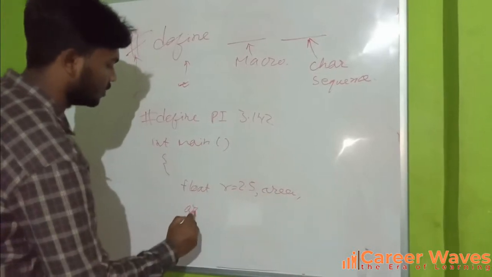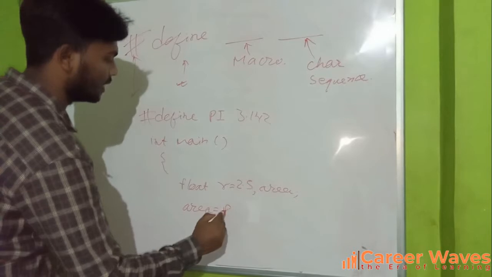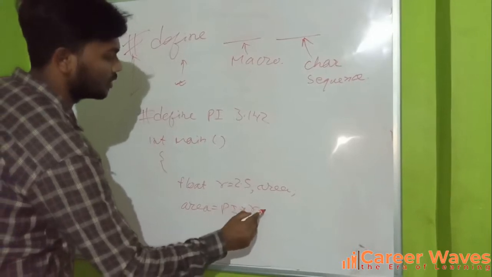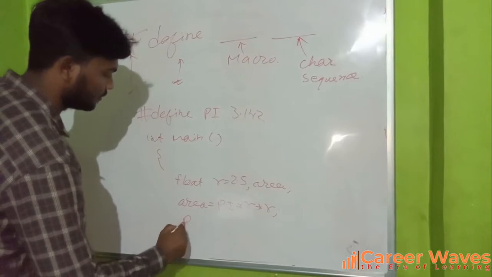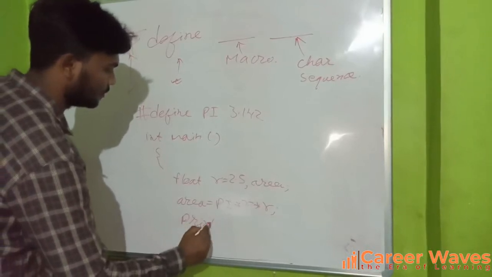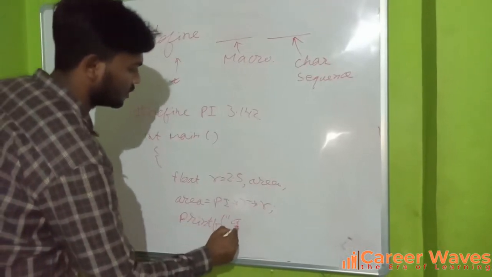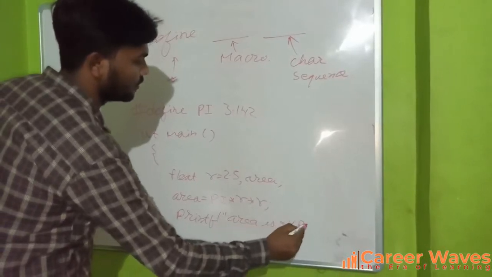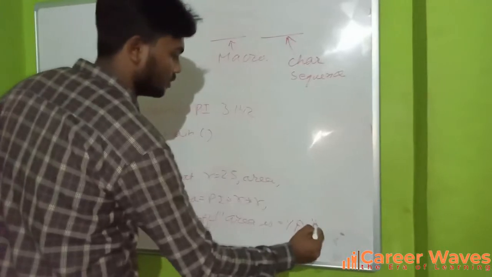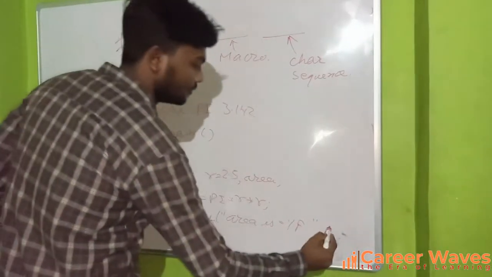So area is equal to pi r square, and printf area is percentage f, area.